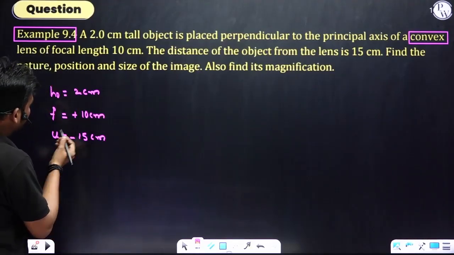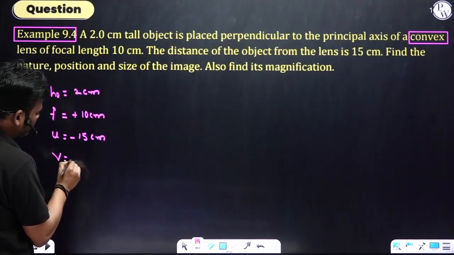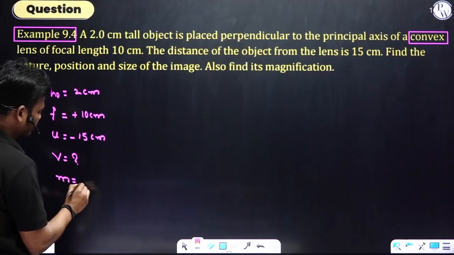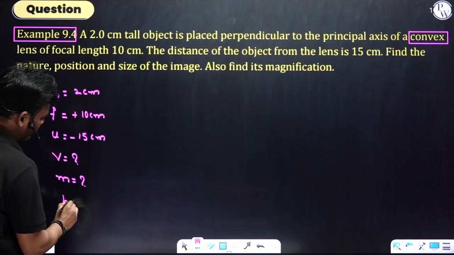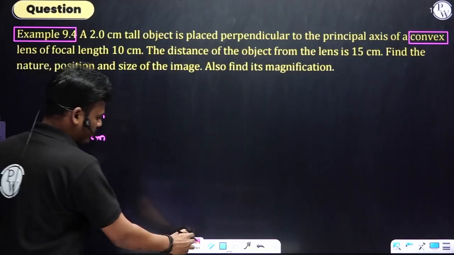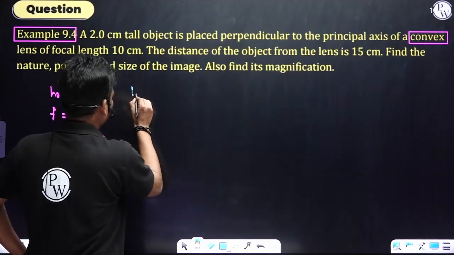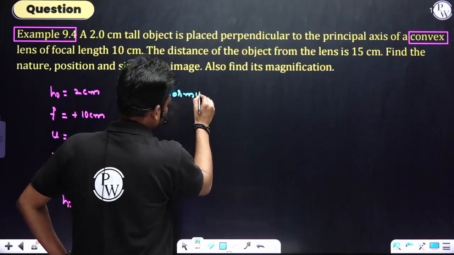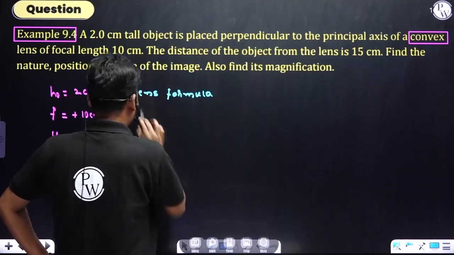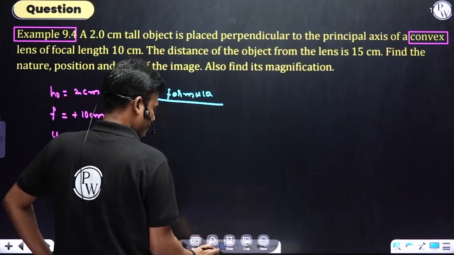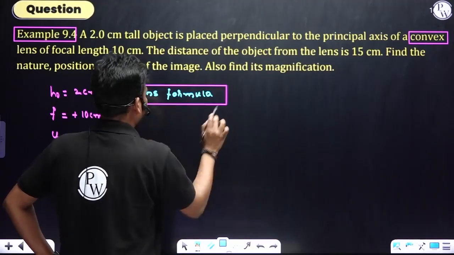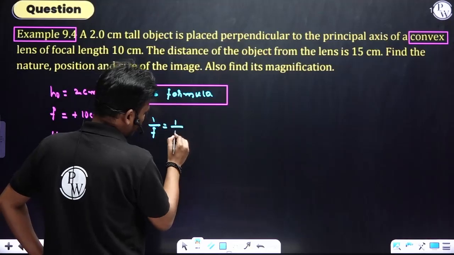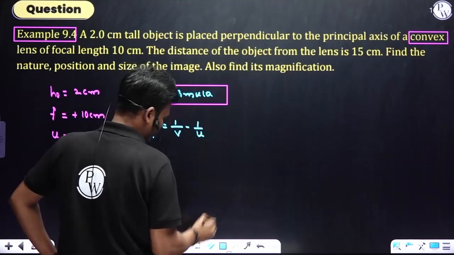That means we need to first find out image distance, then magnification, then height of the image. 3 questions. Okay. So first, lens formula. 1 by f equals 1 by v minus 1 by u.